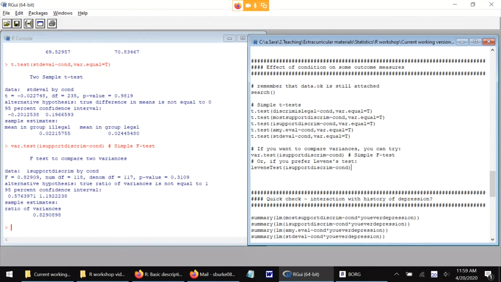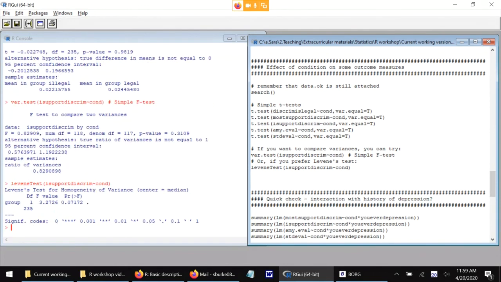A more common way, though, is Levene's test. And so here is that. And here we get some information about a comparison of variances when we're using the median as the center. So that function is just leveneTest with a capital T, and the other one was just var.test.